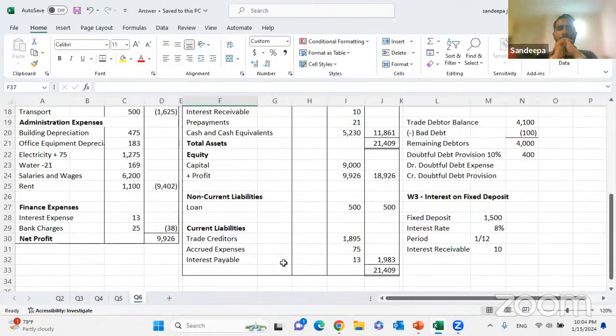Please do the finalizing and check whether your answers are getting tallied. In the exam, decide an order on how you are supposed to do the question. At a very comfortable level, you can start with manufacturing, then maybe the sole prop, maybe the accounting equation, then the trial balance, then the correction of errors. Some kind of an order you have to decide. Bank recs are also even easier.